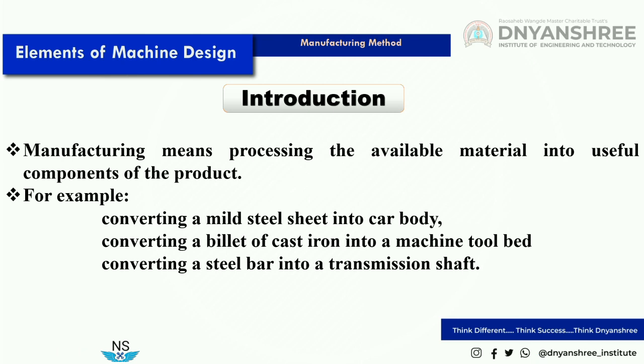Steel bar is the raw material, and we convert it into a useful product, that is the transmission shaft. For processing the available material into useful products, manufacturing processes are required.